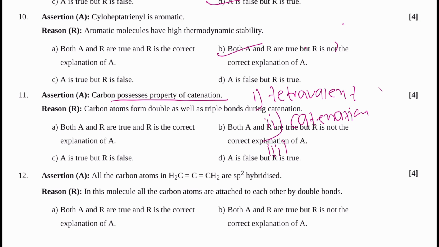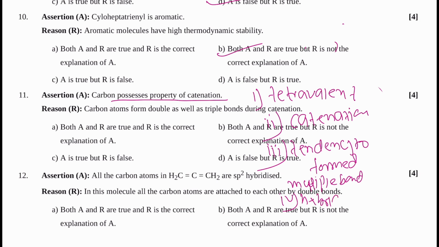Third, the tendency to form multiple bonds. Fourth, you know very well about hybridization: sp3, sp2 or sp.